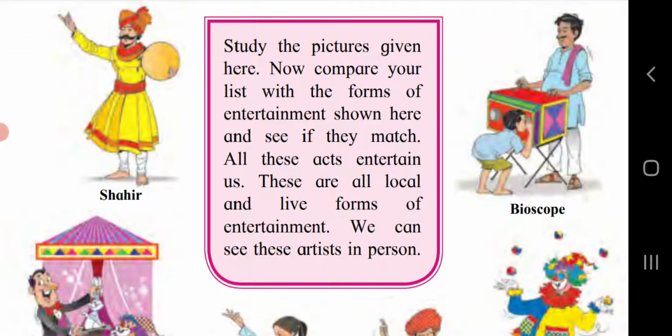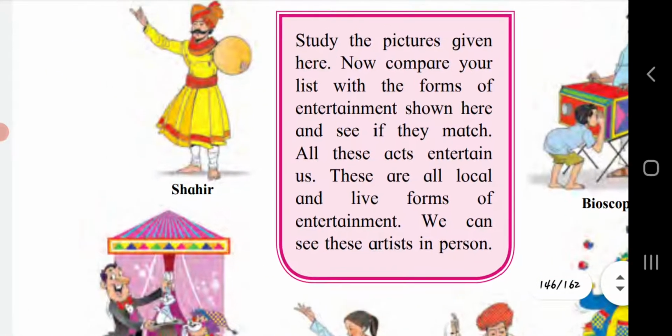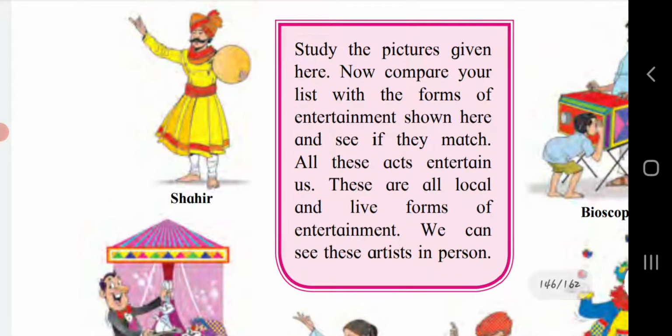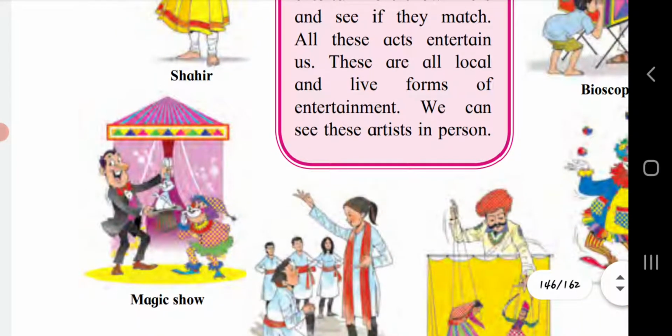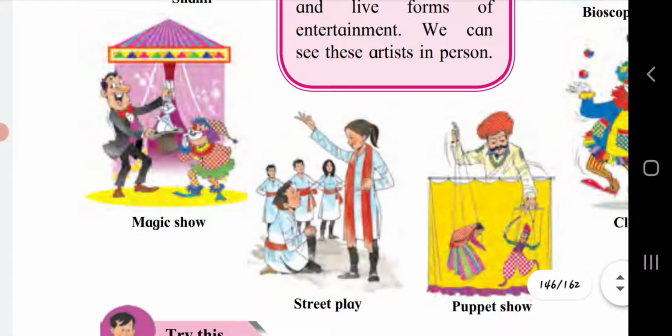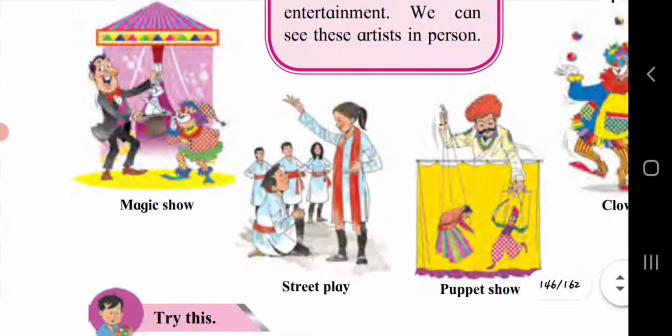Study the picture given here. Now compare your list with the forms of entertainment shown here and see if they match. All these acts entertain us. These are all local and live forms of entertainment. We can see these artists in person. So the Shahir, by using his voice or by the singing method, gave messages to the society. Magic show, it is also for entertainment purpose.